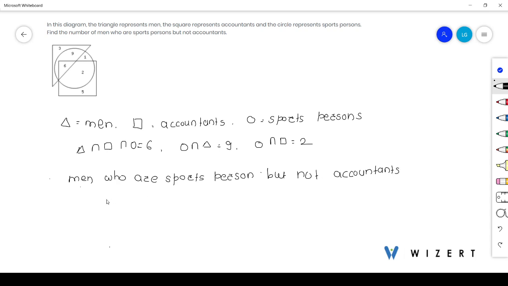So there are 9 men who are sportspersons but not accountant.